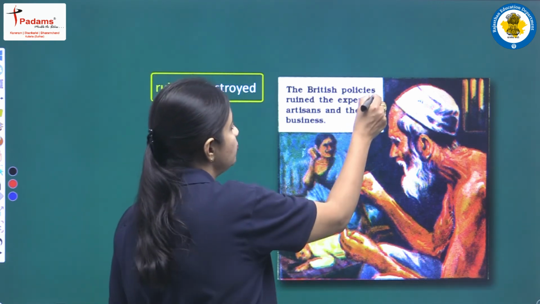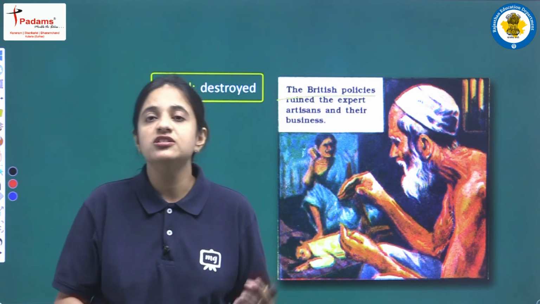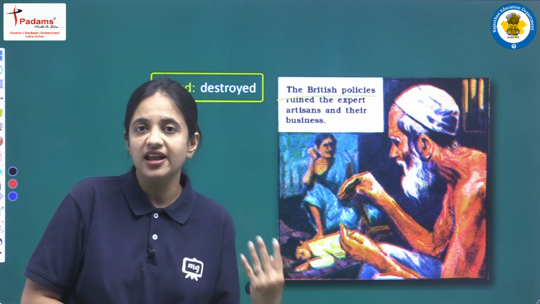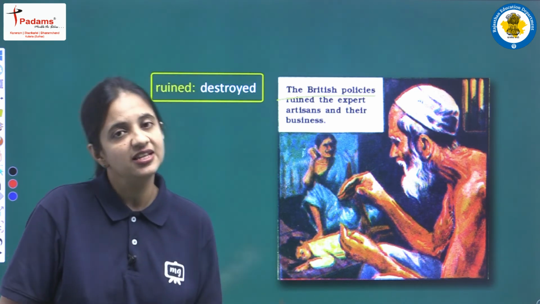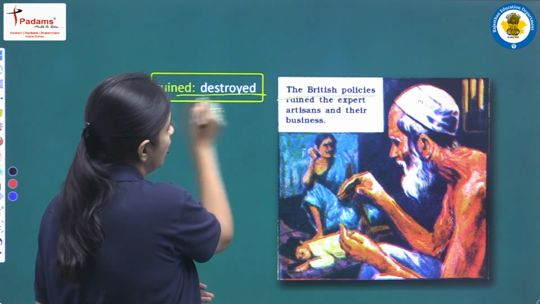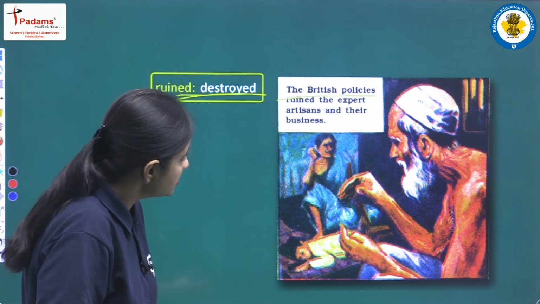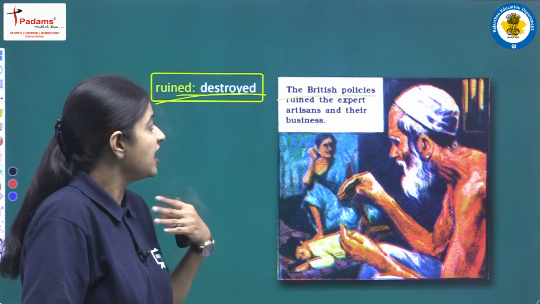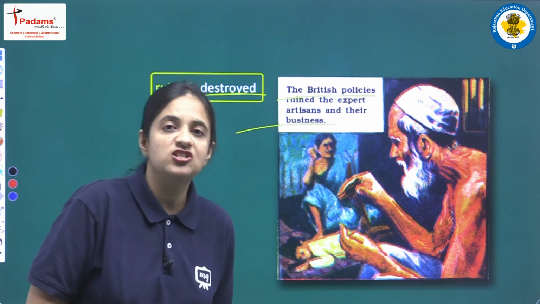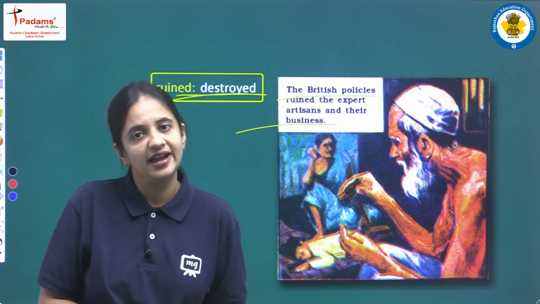Because of the British policies, the British rules, जो Indian artisans थे, जो small businesses थे इंडिया में, जो handmade काम करते थे with the help of their hand, वो कुछ भी छोटा मोटा काम करते थे, small industry जो run किया करते थे, everything was ruined, everything was destroyed just because of the British policies. जितने भी आर्टिशंस थे, इंडिया के एक्सपर्ट आर्टिशंस थे, और जो उनके स्मॉल बिजनेसेस थे, everything was ruined, everything was destroyed just because of British policies, the British rules and regulations.